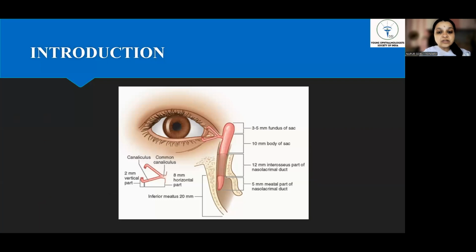Before we move on to the actual pathology, it is important to understand the anatomy, as in any oculoplastic case. We have the upper and the lower punctum, which drain to the upper and the lower canaliculus, and then each canaliculus has a vertical and a horizontal part to it.